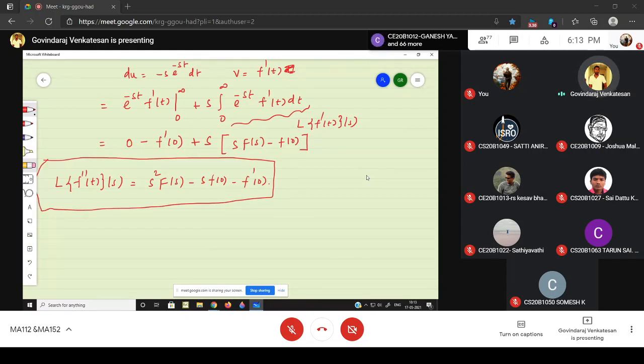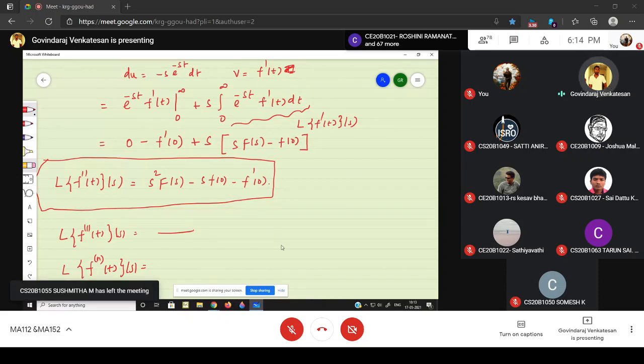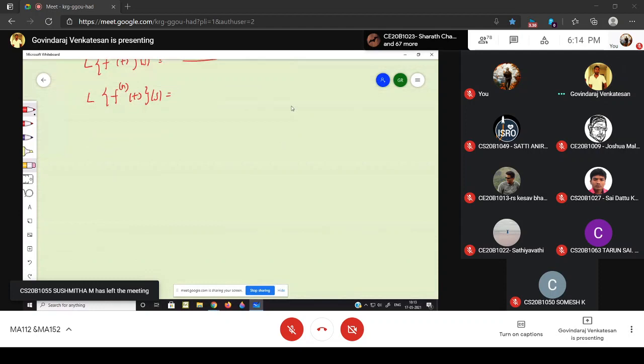Similarly, one can prove the Laplace transform of f triple dash of t, and similarly you can prove the Laplace transform of the nth derivative of f of t. You can generalize from the second derivative and third derivative. Okay, it is there in our handwritten notes. Now I am going to talk about the Laplace transform of integration.